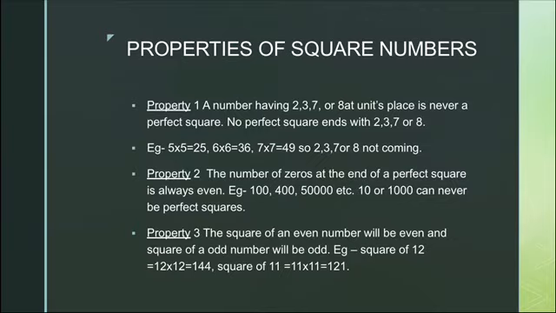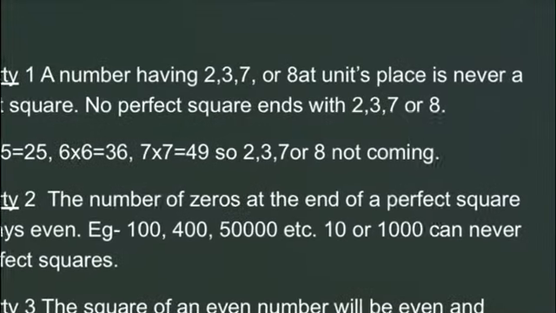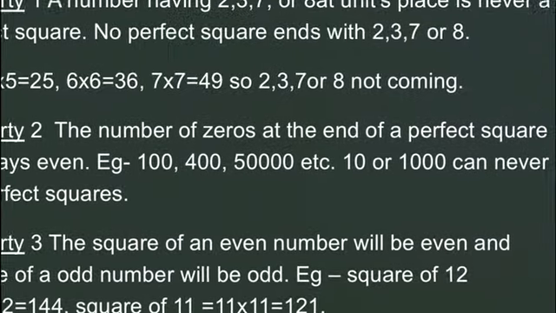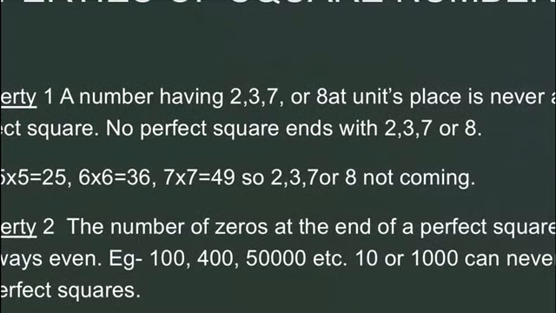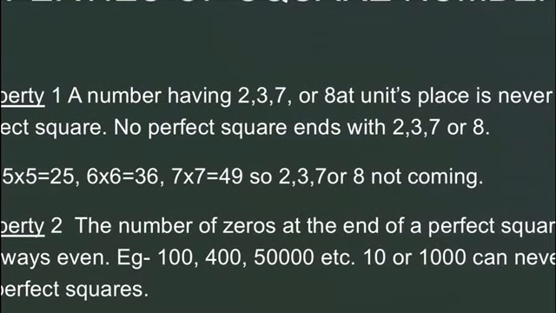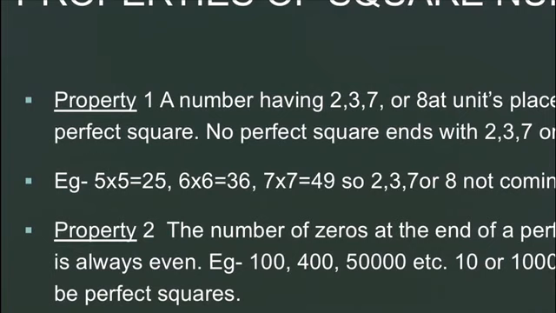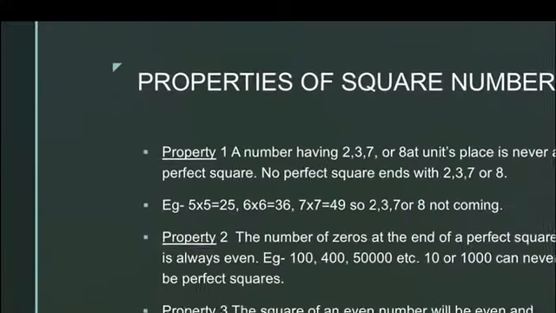Property 1, if 2, 3, 7, 8 are coming at the ones place of any number, so that number can never be a perfect square. Fine, that number cannot be a perfect square.